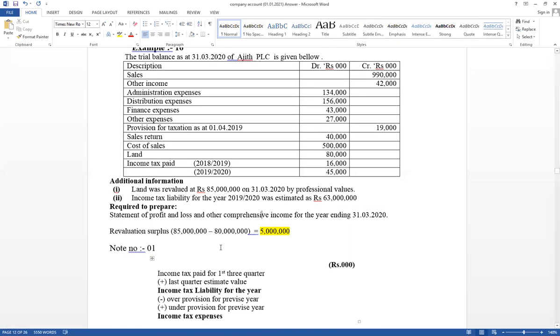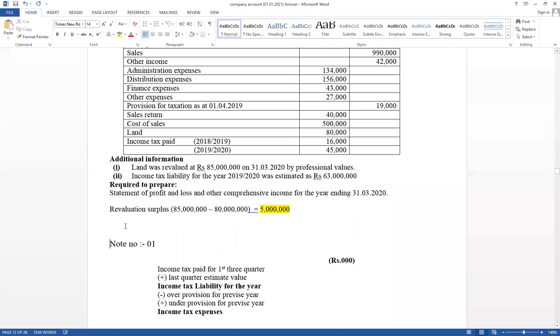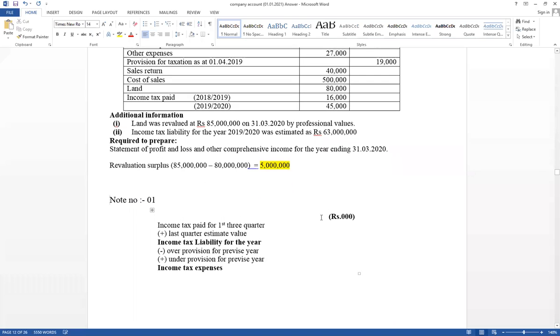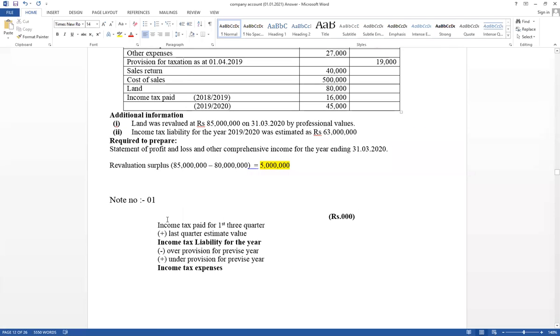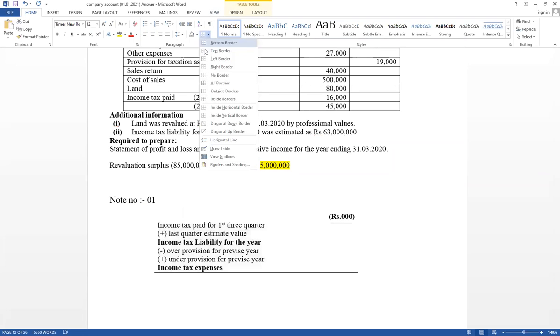And income tax also you have to adjust. We have discussed already how to adjust. You have to prepare a separate note for that. Like this, income tax paid amount for the first quarter, income tax paid amount for the first 3 quarters.